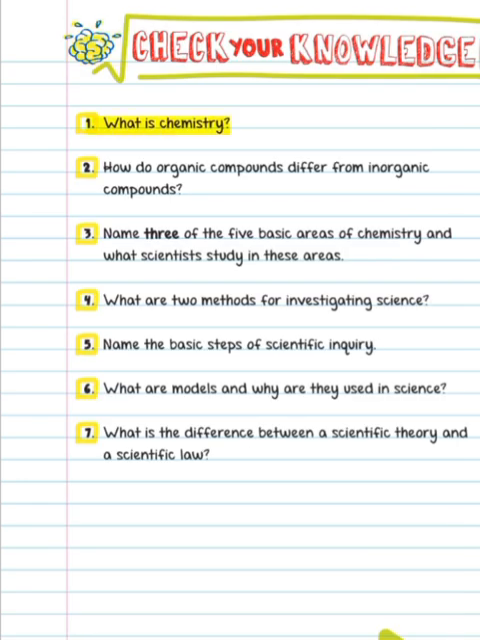Review. 1. What is chemistry? 2. How do organic compounds differ from inorganic compounds? 3. Name 3 of the 5 basic areas of chemistry and what scientists study in these areas. 4. What are 2 methods for investigating science? 5. Name the basic steps of scientific inquiry. 6. What are models and why are they used in science? 7. What is the difference between a scientific theory and a scientific law?